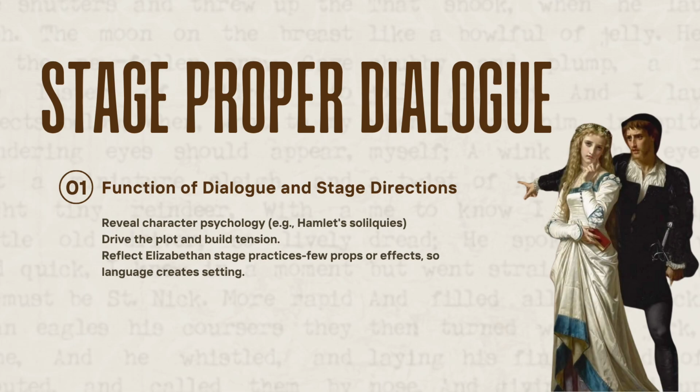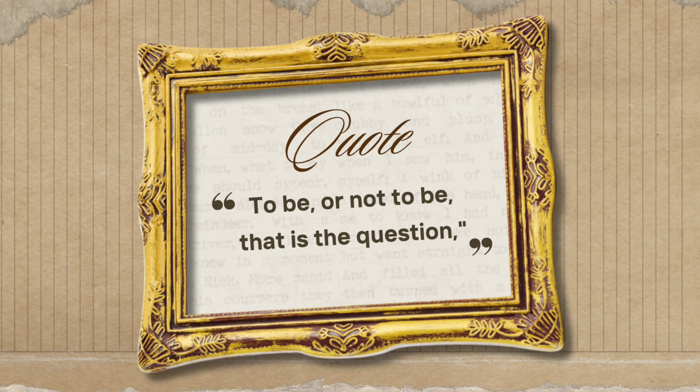Dialogue in the play is mostly written in blank verse. Using iambic pentameter, nobles like Hamlet speak in verse, while commoners often use prose. One of the most famous lines is "To be or not to be," which shows Hamlet's inner conflict. Overall, both the dialogue and sparse stage directions help reveal characters' emotions, build tensions, and set the mood through language rather than visuals.